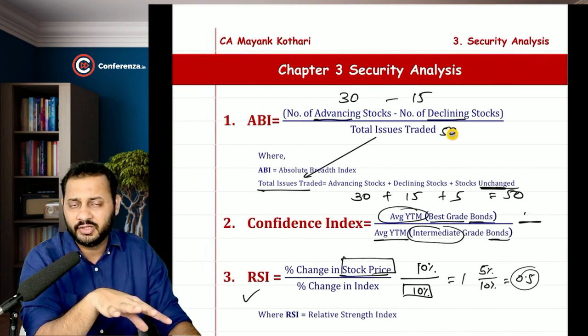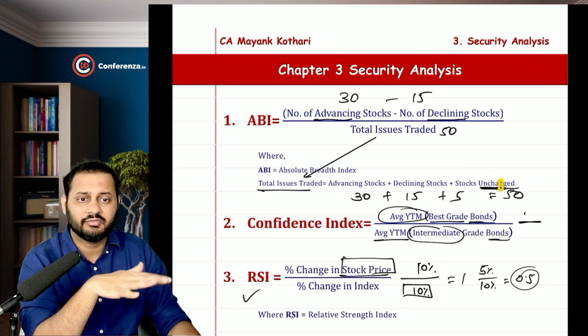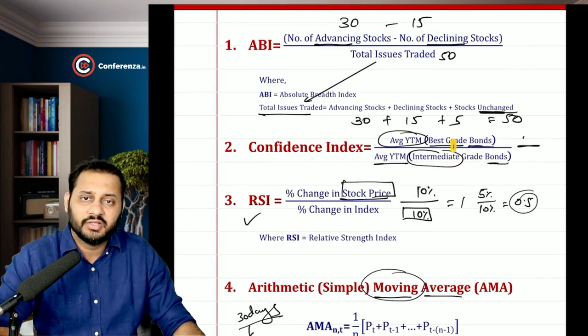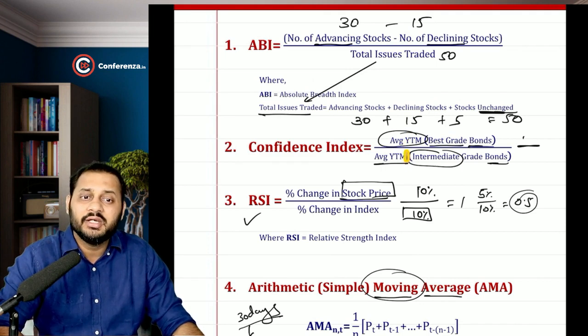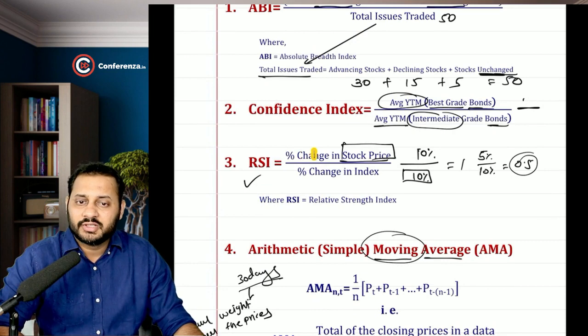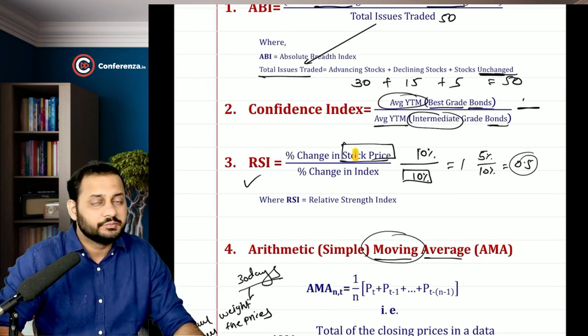So if we are trading 50 stocks, out of that 30 are advancing, 15 are declining and 5 stocks are unchanged. Okay, the confidence index is related to bonds: the average yield of the best grade bonds divided by the average yield of intermediate grade bonds. RSI is nothing but relative strength index, which shows how strong your stock is.